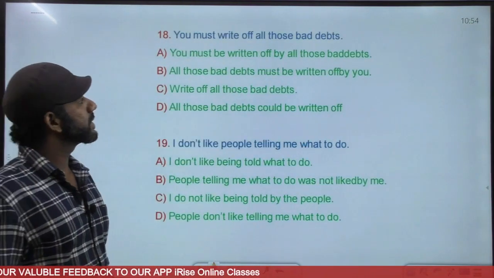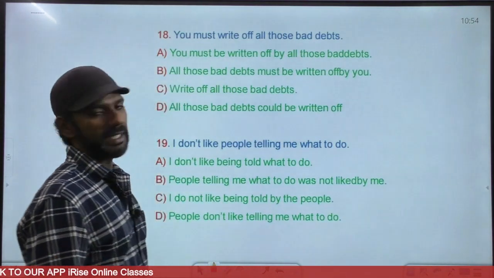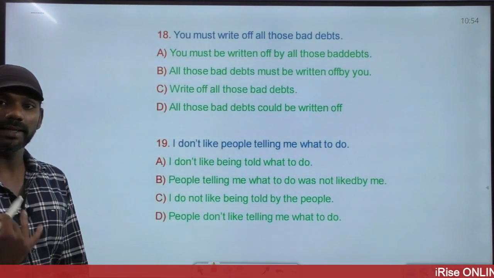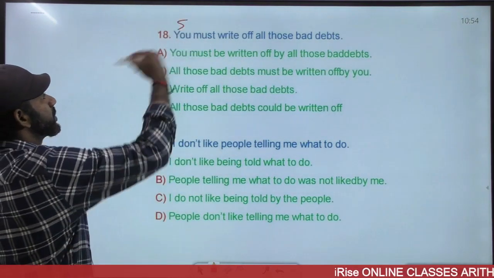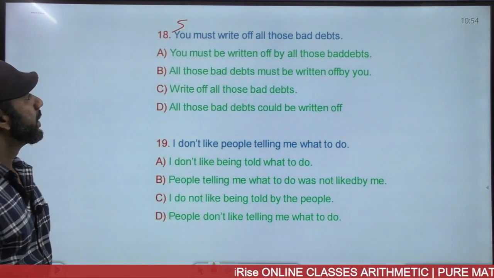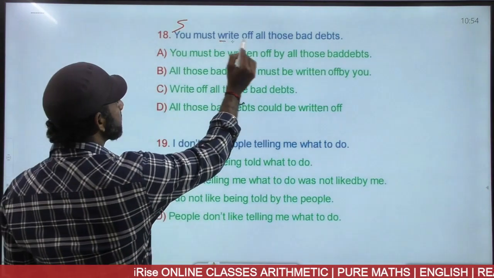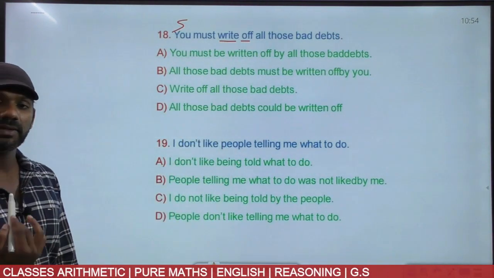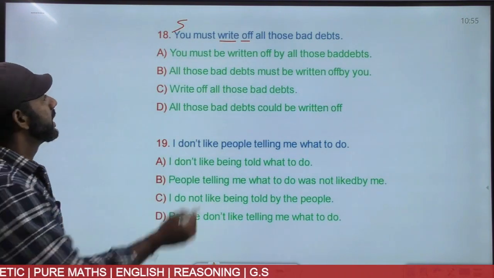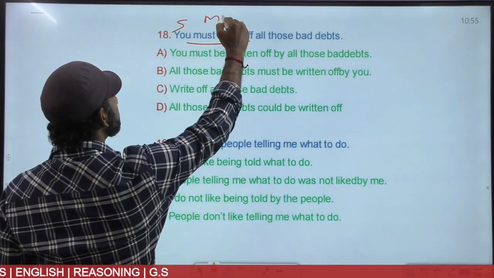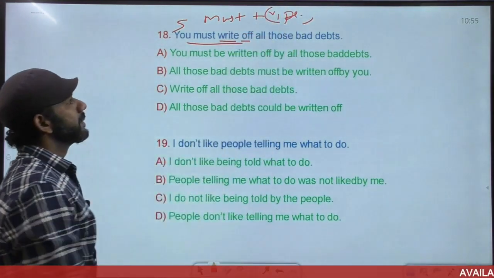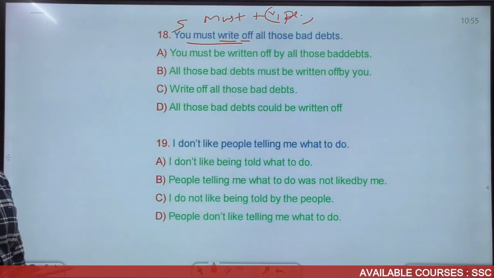You must write off all those bad debts. I say it's in the active voice. One reason is you are doing the action. The subject comes at the beginning in active voice. Must write off. Write is a verb. Off is a preposition. Write off becomes a phrase. We cannot divide the words in a phrase. Must write off is must plus V1 plural, and must plus V1 plural comes in the active voice.